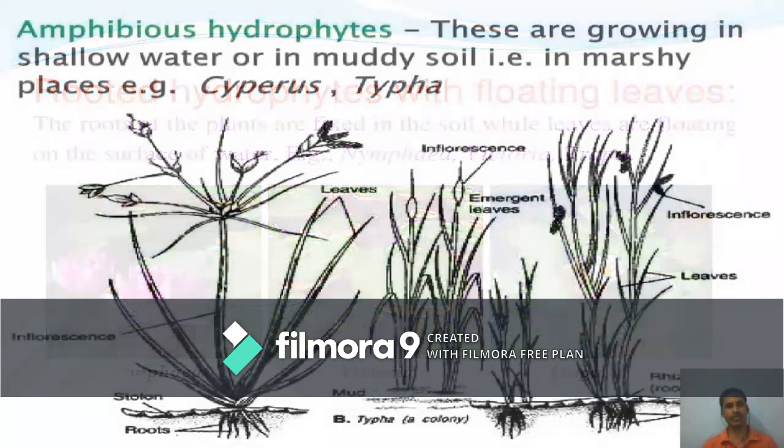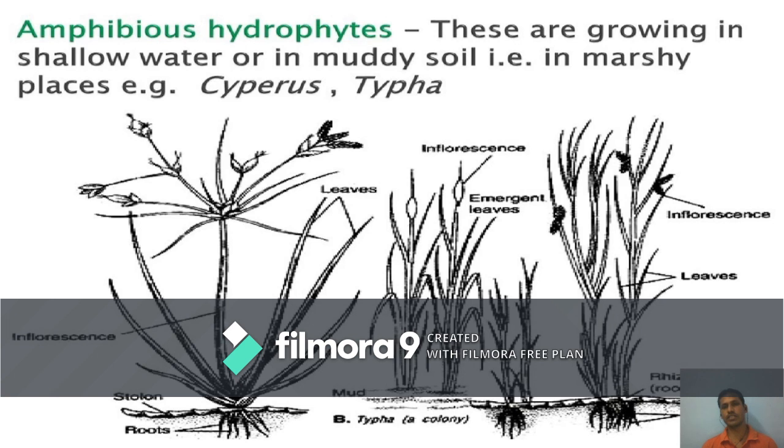Next, we move to amphibious hydrophytes. These plants grow in shallow water, in muddy soil, or in marshy places. For example, Cyperus, Trapa, and Marsilea. Marsilea belongs to the pteridophytes.